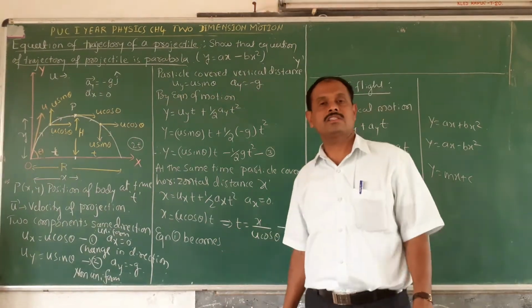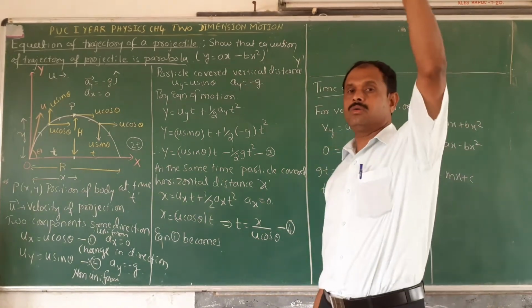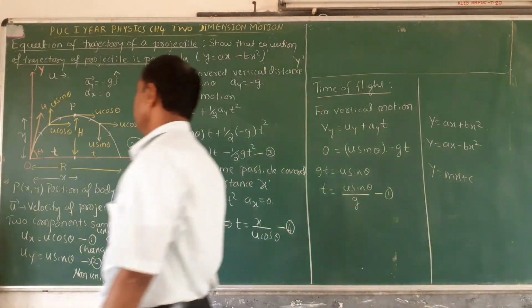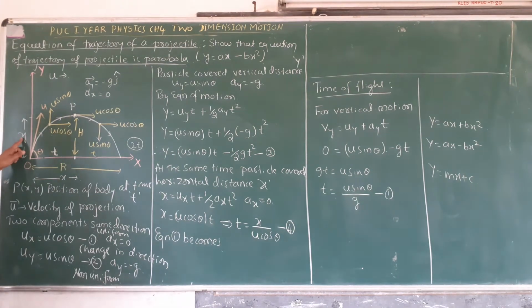Now, what is the distance covered by the particle along the vertical? The distance covered by the particle is y. And what is the distance covered by the particle along the horizontal, x, in time t?